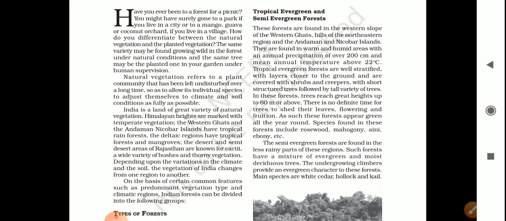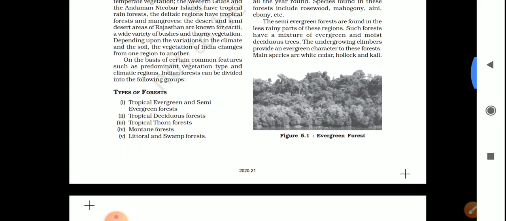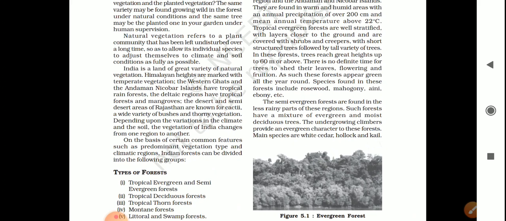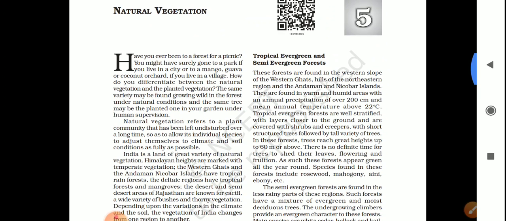There are different types of vegetation. They can be broadly classified into five main regions. So the five main regions in India are: firstly, tropical evergreen and semi evergreen forest. Second is tropical deciduous forest, the third one is tropical thorn forest, then montane forest, and the last one is littoral and swamp forest. Because according to this, students, if you are going to a desert area, in that region you will get different types of trees, because it depends on the climate and temperature also.